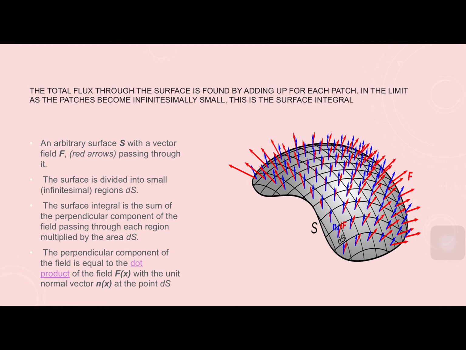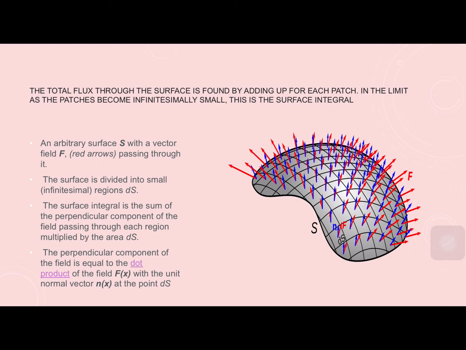So the total flux through the surface is found by adding up the flux for each patch in the limit as the patches become infinitesimally small. This is the surface integral. Here is an arbitrary surface S with a vector field F bar passing through it. The surface is divided into small infinitesimal regions dS.